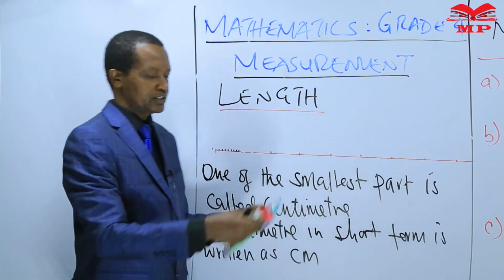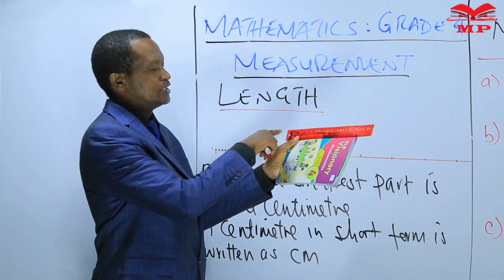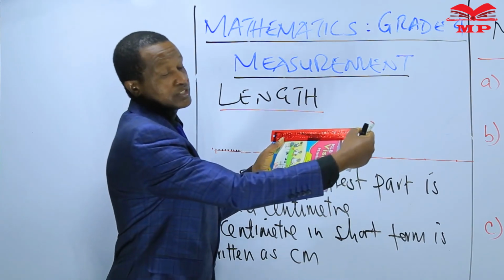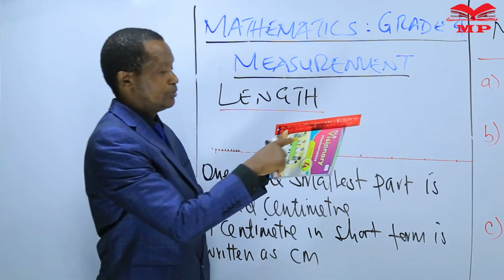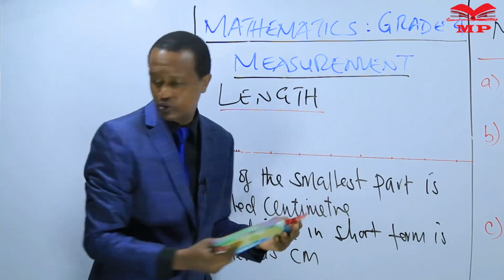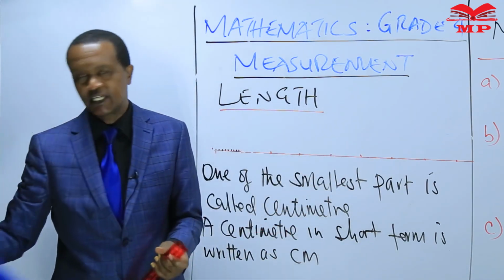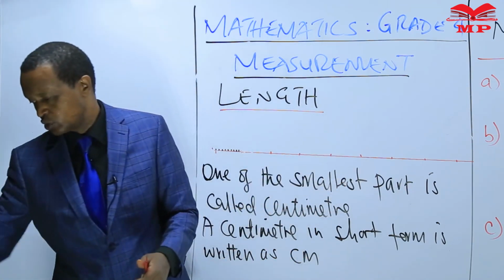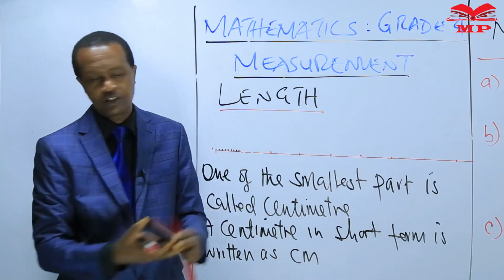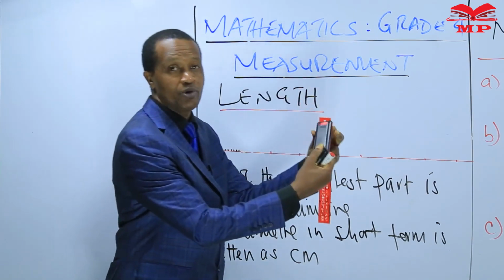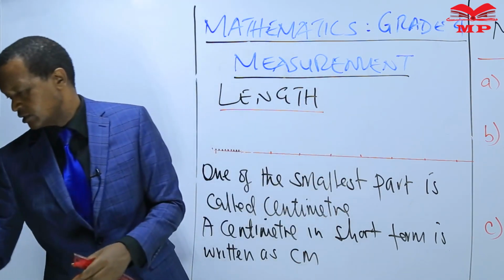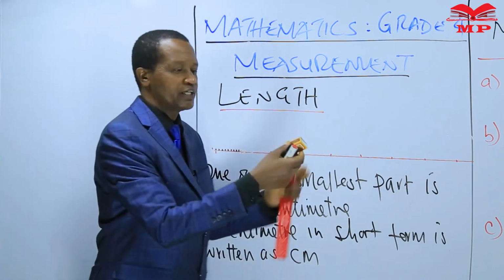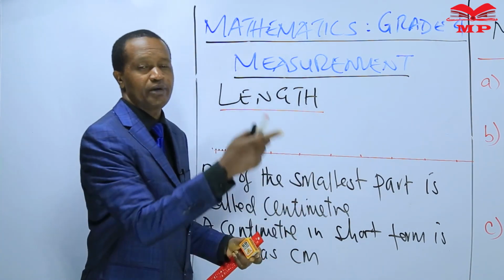This ruler measures 30 centimeters. So we measured the length of the book. We also measured the length of my diary, my mobile phone, the matchbox and my marker pen.